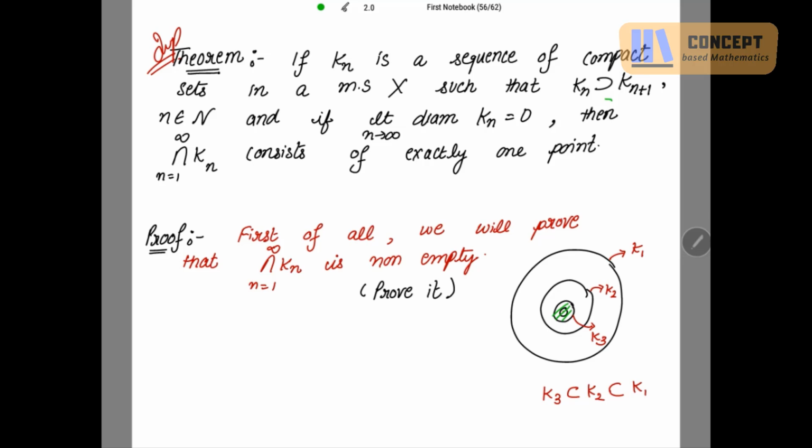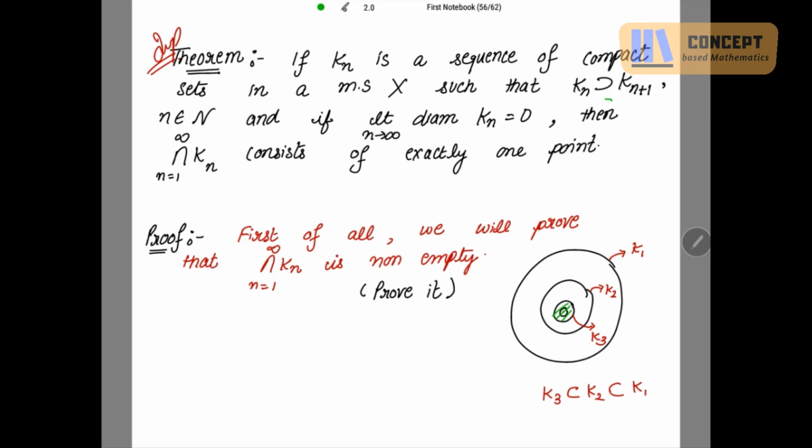Now, first of all, for this proof, we will prove that the intersection of all these Kns is non-empty. What are the Kns? They are compact sets. First, we have to prove that the intersection of the compact sets is non-empty. This result I have proved in my course Real Analysis Part 1, in the topic compact sets.